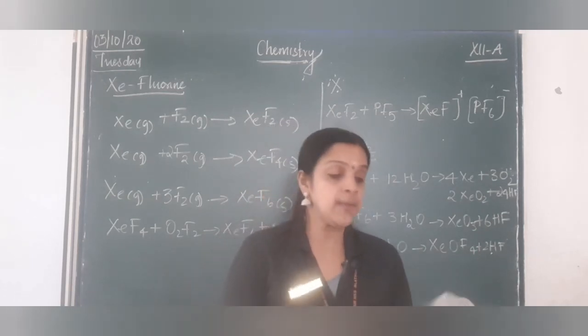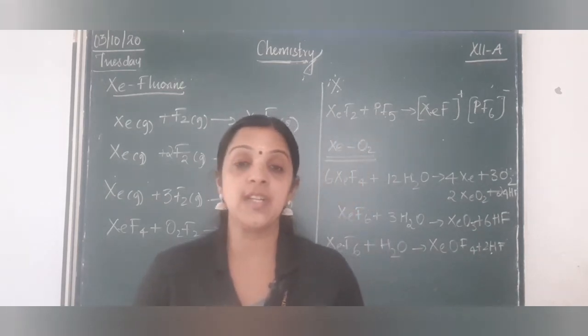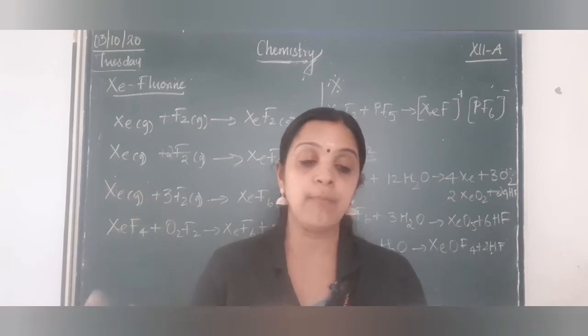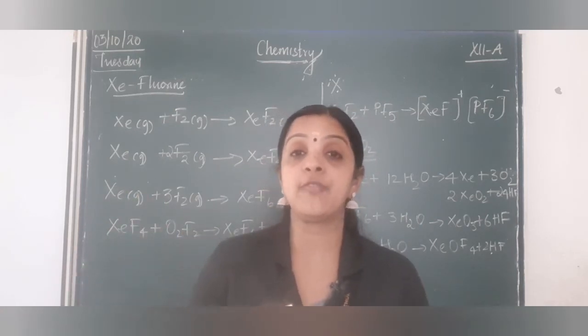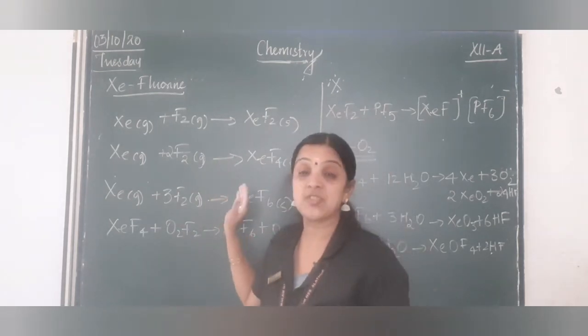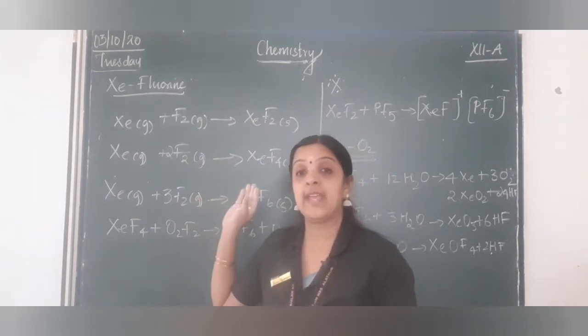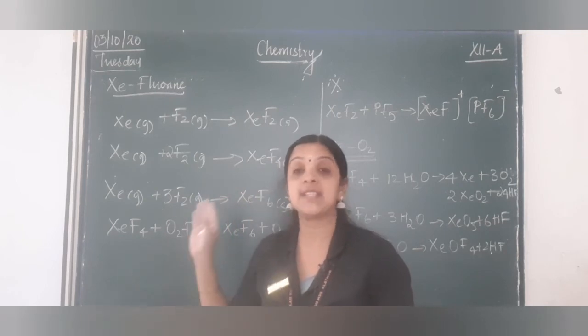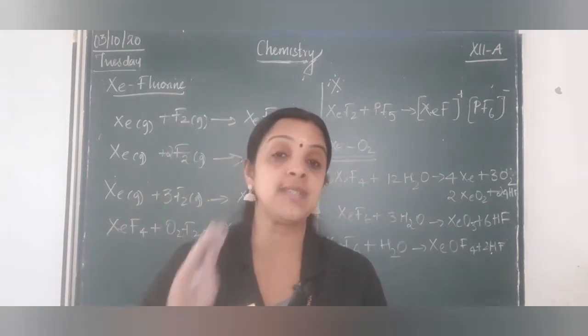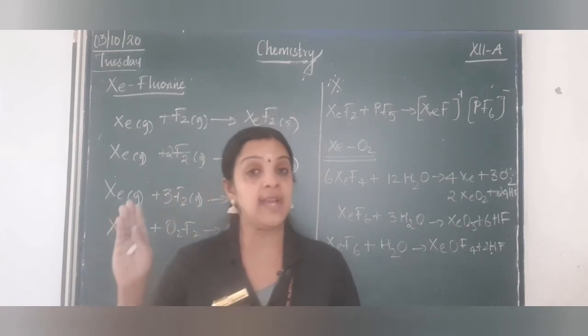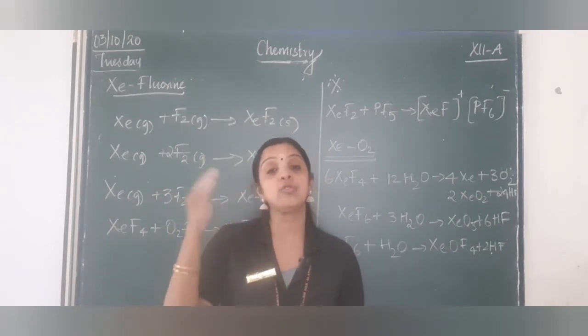Structures, if you see, children, they have linear structure, square planar structure, square pyramidal, distorted octahedral and pyramidal. I will be posting a video where you can see the structure of XeO2, XeF2, XeF4, XeOF2 and everything, where the lone pair of electrons is mentioned separately. So, in the video you will have a clear idea of how to draw the structure.